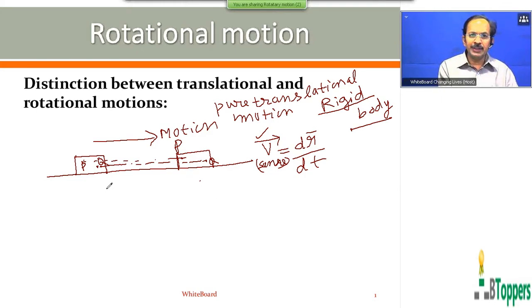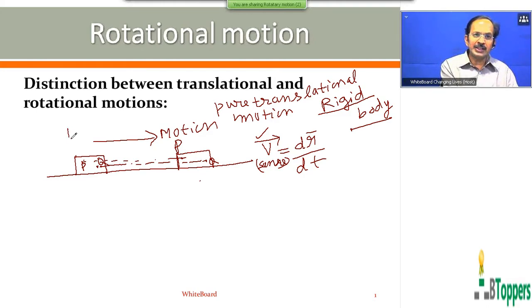It does not mean that the velocity of the rigid body remains constant in every example of pure translatory motion. The velocity of the rigid body may be changing with time. What I mean is that at any particular given instant of time, every particle of the rigid body will have the same linear velocity in the same direction.